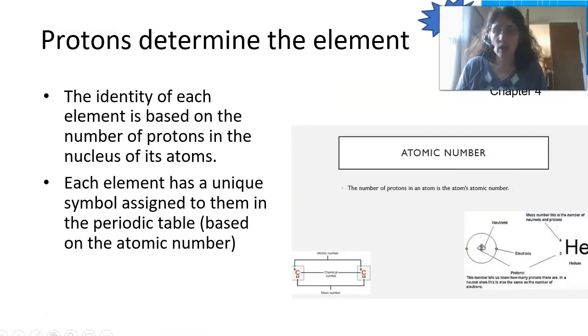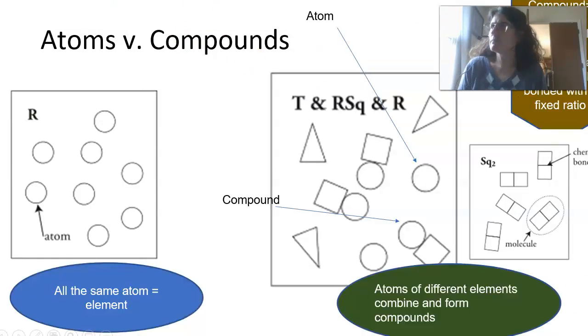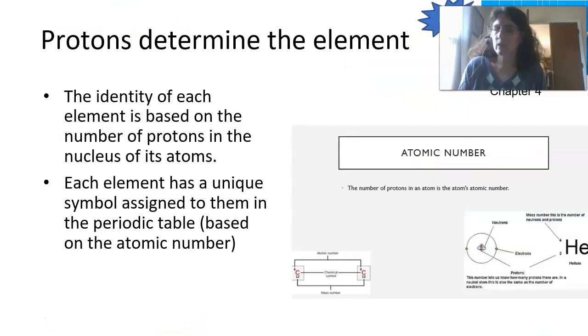We do know from our chapter 4 that protons determine the element. Protons determine the element. So the identity of each element is based on the number of protons in the nucleus.